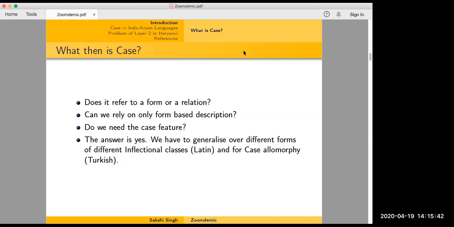The answer is yes, because we have to generalize over different forms of different inflectional classes, because this amicum form will not always be constant. It will vary depending on the word you have. It could be something else for another word, which is of a different gender or of a different number. And also for case allomorphy, which you can see in Turkish, where you can have two different sorts of morphemes to mark the same case. So to abstract over all of this, we need a case feature in our syntax.